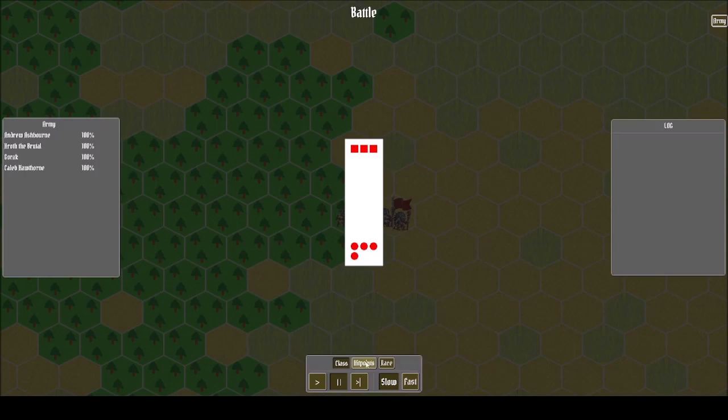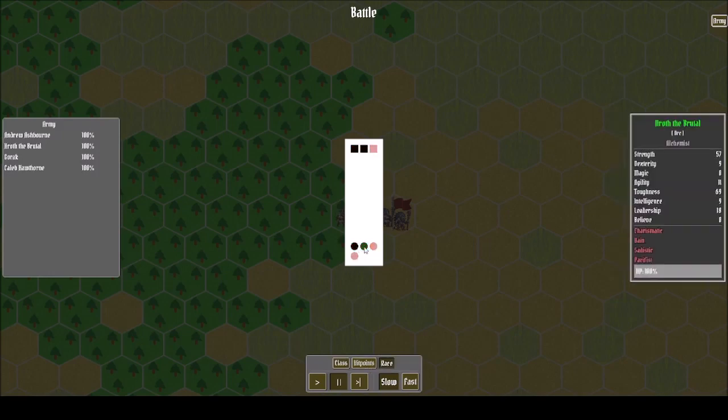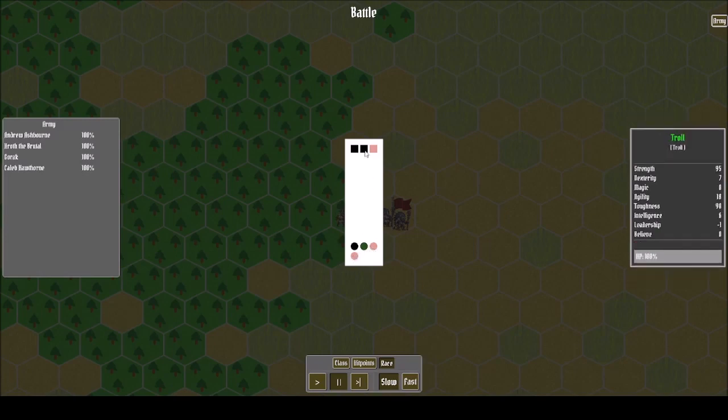I can also switch to a different view which shows the race. That would be troll, an orc, and humans. For the enemy army, you won't see any names. This will just say troll, orc, or human, because these characters will not be generated like full player characters.